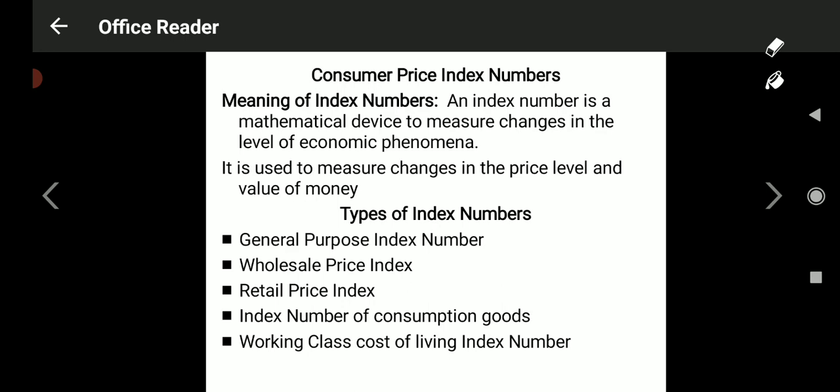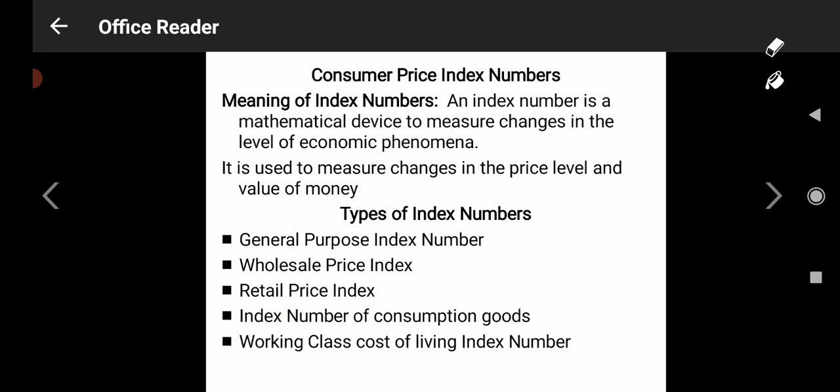How long does it affect the entire economy? Is it good for the economy, or is it a boon or a curse? That we have to understand. So in index number we can understand the current year price based on the base year index.